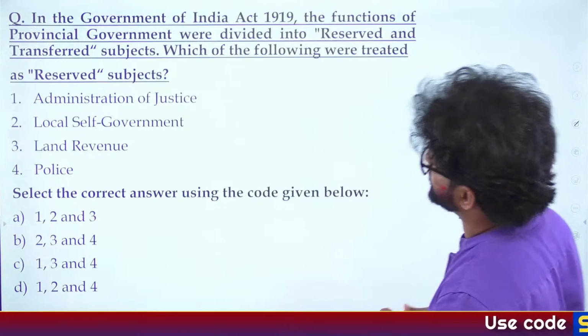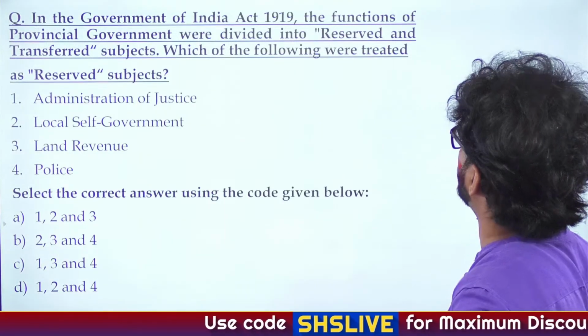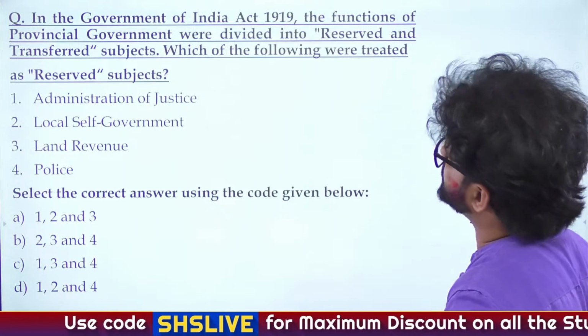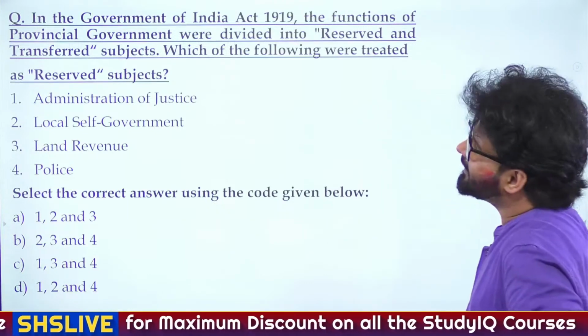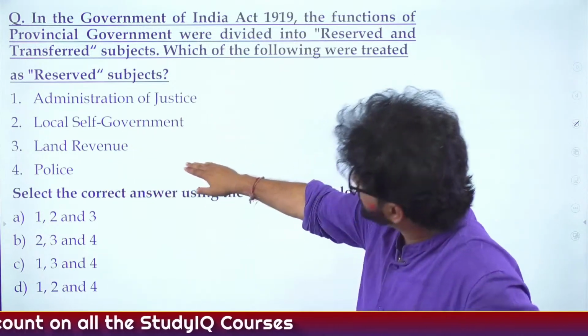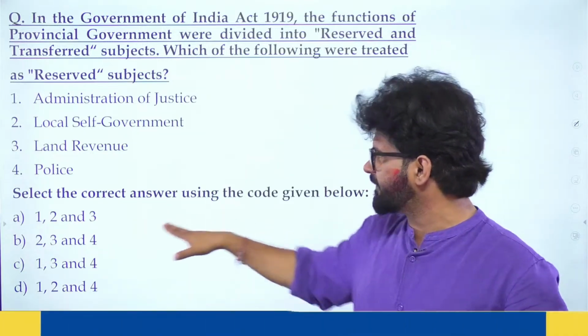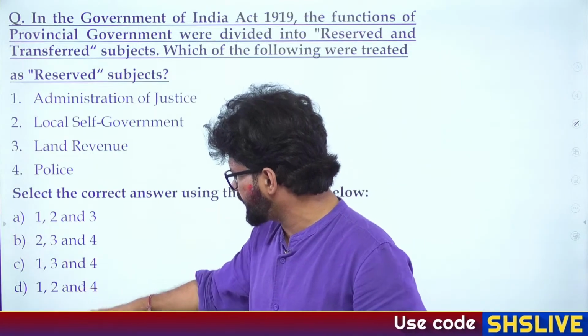Let's solve this question. In the Government of India Act 1919, the functions of provincial government were divided into reserved and transferred subjects. Which of the following were treated as reserved subject? First, administration of justice. Second, local self-government. Third, land revenue. Fourth, police. Select the correct answer using the code given below. A 1, 2 and 3, B 2, 3, 4, C 1, 3, 4, D 1, 2, 4.